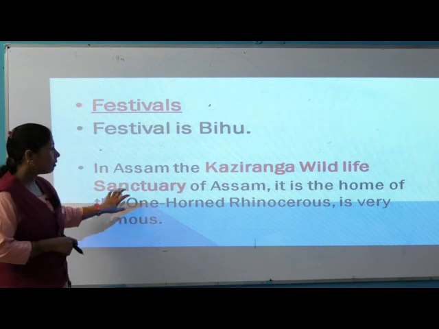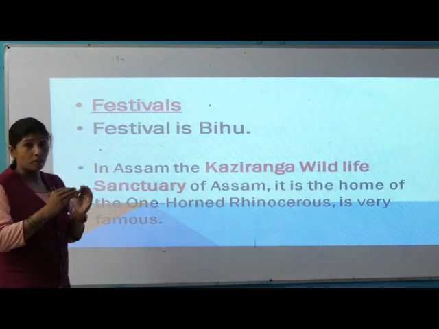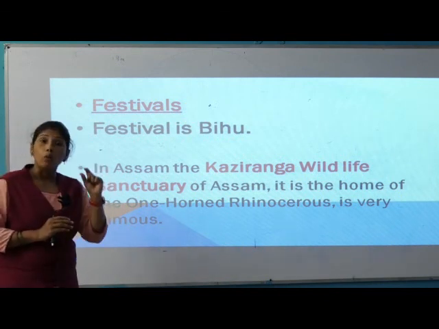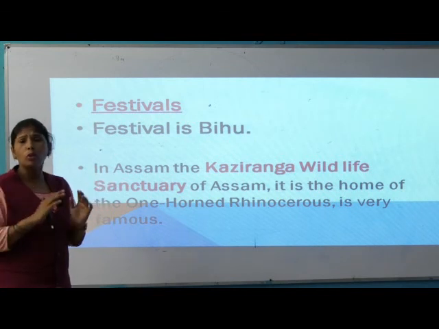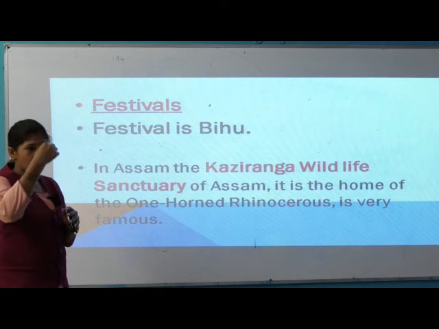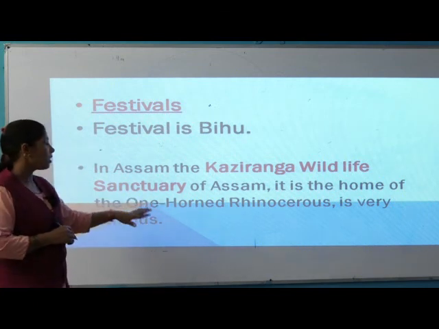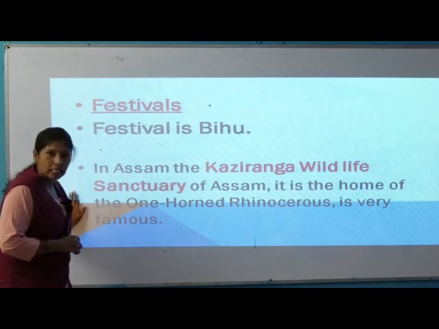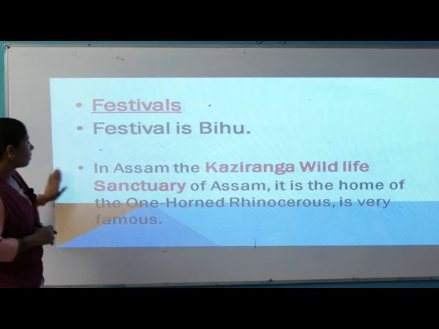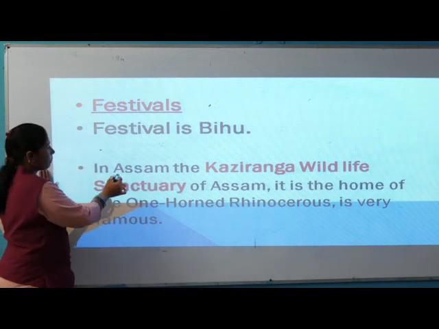Now in this Kaziranga, what is famous over here? It is a shelter, a home for what? Mainly the one-horned rhinoceros. You know the rhinoceros, it has one horn like this. So the one-horned rhinoceros is very much famous in Kaziranga Wildlife Sanctuary.